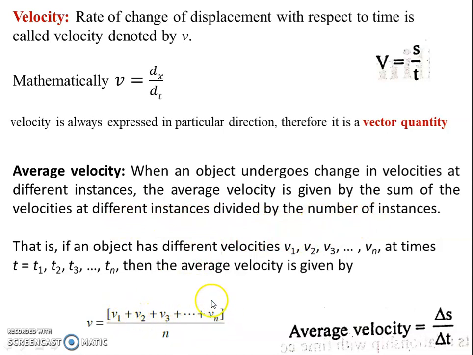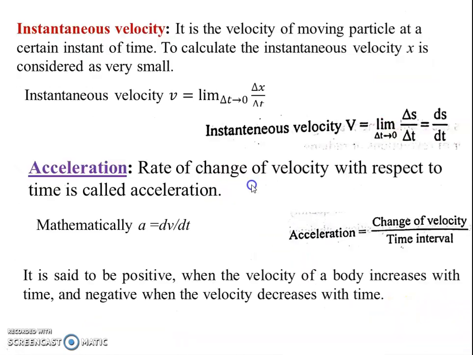It is given like this. This is the mathematical form. Average velocity V is equal to the sum of the different velocities at different instances, divided by the number of instances n. This is also given by delta S by delta T, that is, displacements divided by time intervals. Okay, this is average velocity.